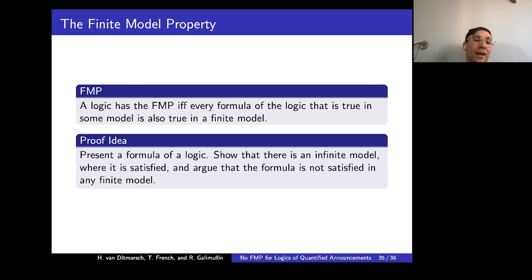So in the paper, we prove the lack of the finite model property for these types of logics. What we do is present a formula of the logic, show that there is an infinite model where this formula is satisfied, then argue that the formula is not satisfied in any finite model. The proof can be found in the paper.